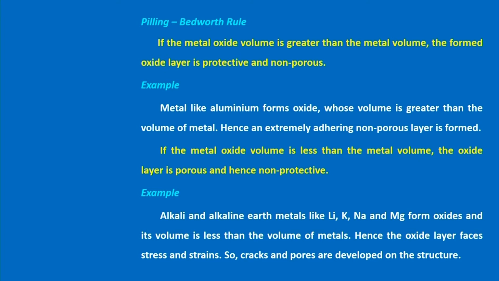In these cases, the volume of the oxide layer is greater than the volume of the surface over which it is formed. Second, if the metal oxide volume is less than the metal volume, the oxide layer is porous and hence it is non-protective. I think you may understand. If the volume is less, then there is a chance for the reaction between oxygen and the metal surface. So, definitely corrosion will be there. So, this is the Pilling Bedworth rule.